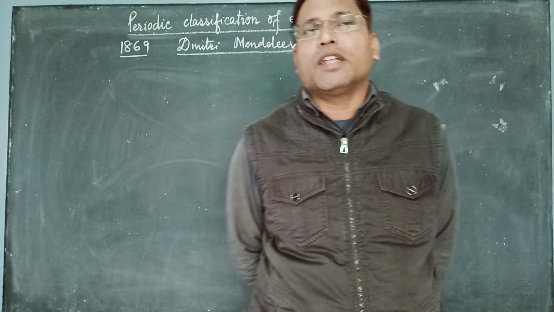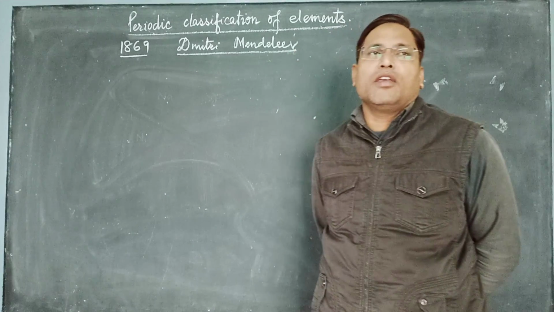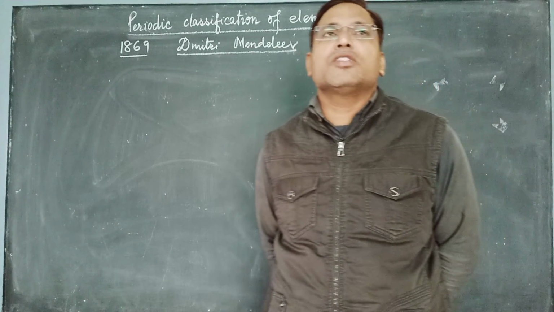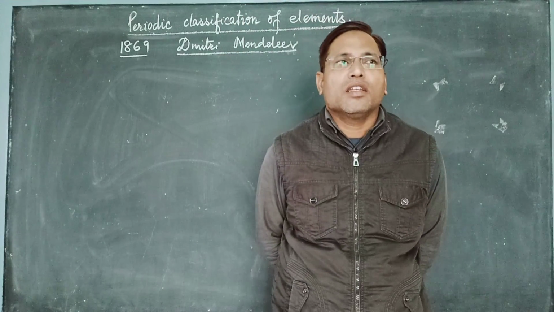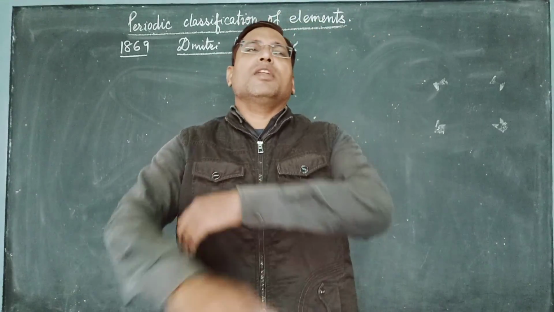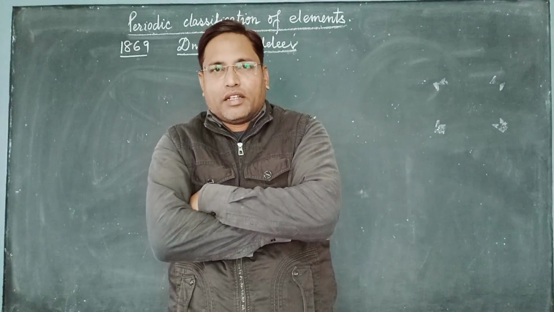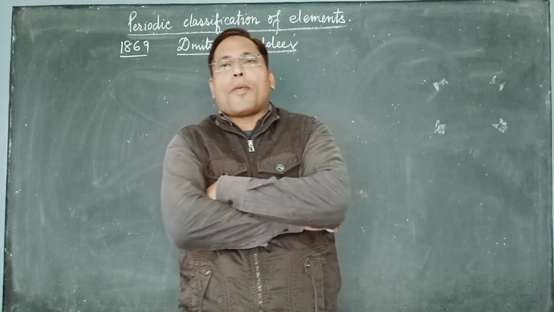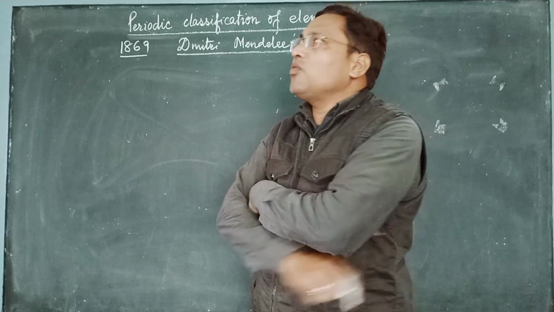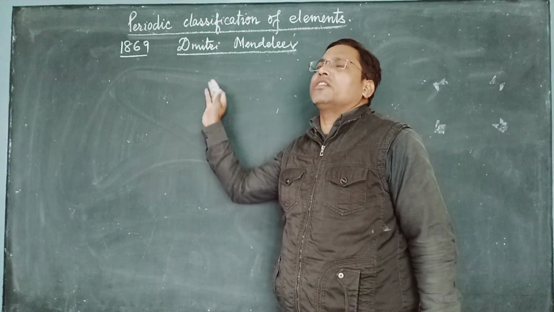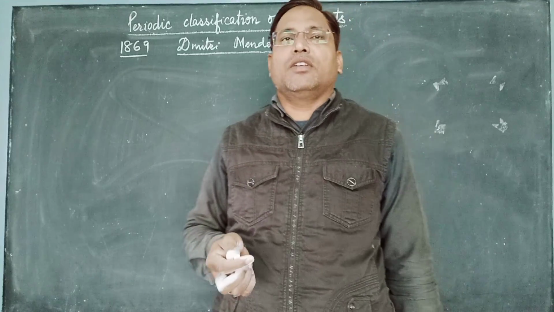And after that, in 1869, Dmitri Mendeleev came forward with his new idea. Actually, it was similar to what the earlier two scientists, Döbereiner and Newlands, had told, but he was successful in arranging the newly discovered elements.